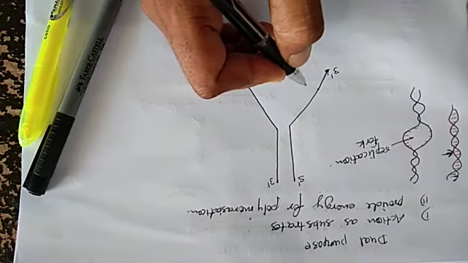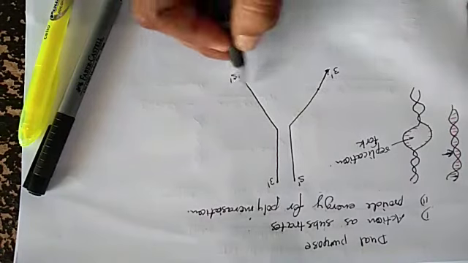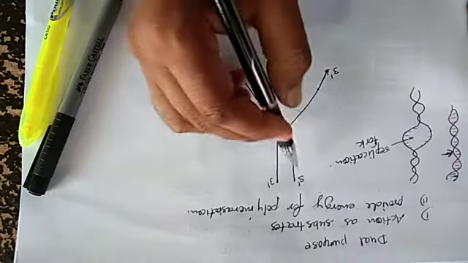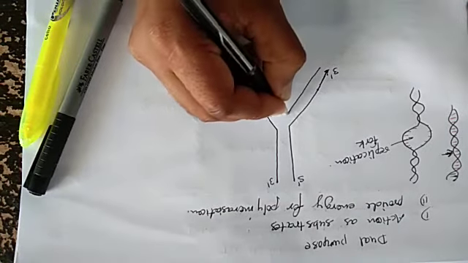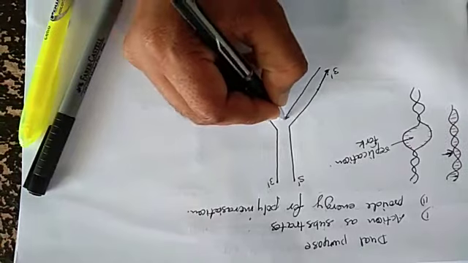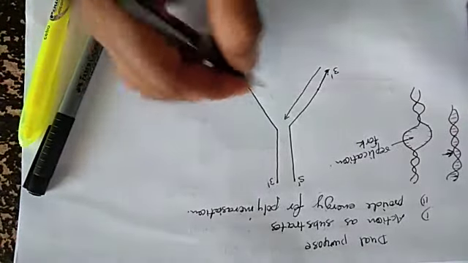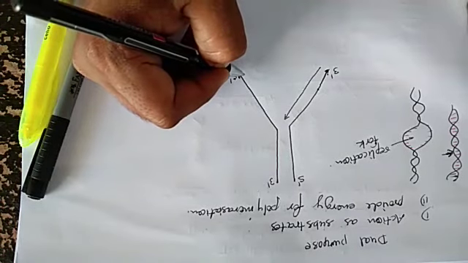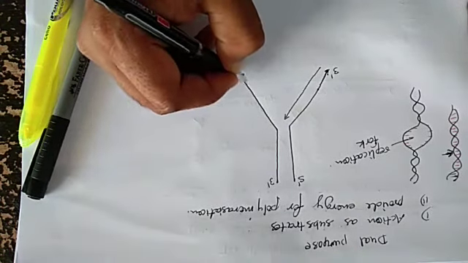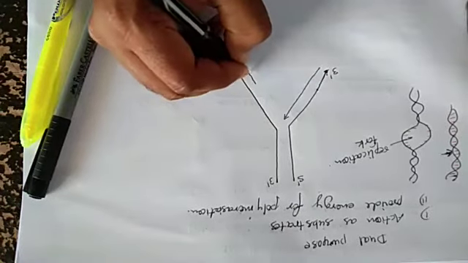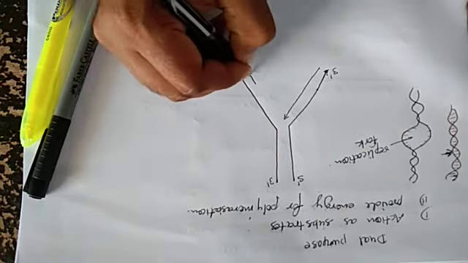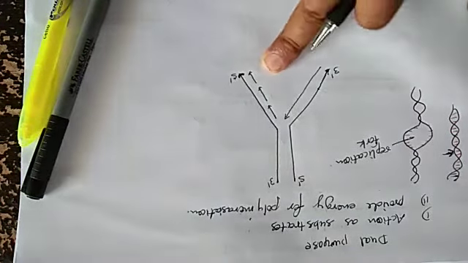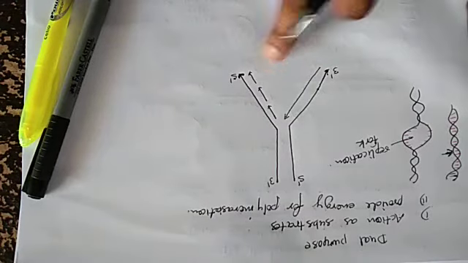It means when the DNA dependent DNA polymerase moves in the 5 to 3 direction, that is the continuous synthesis, and there is a formation of 5 prime to 3 prime. You may think why it is so.